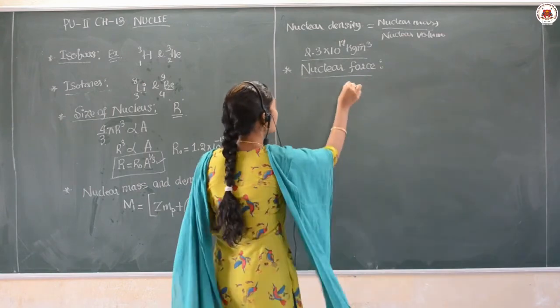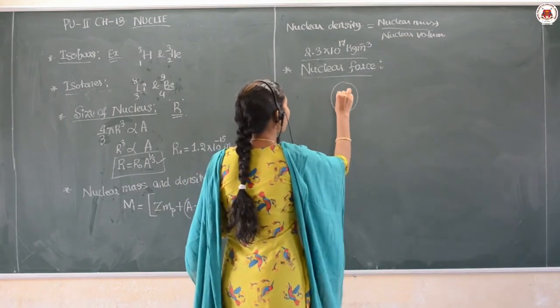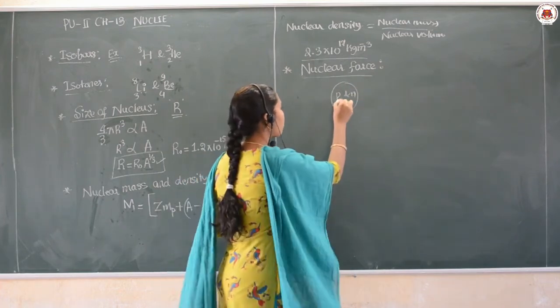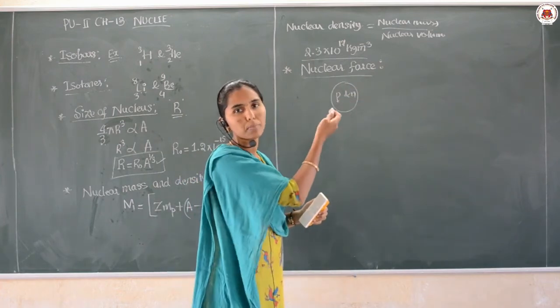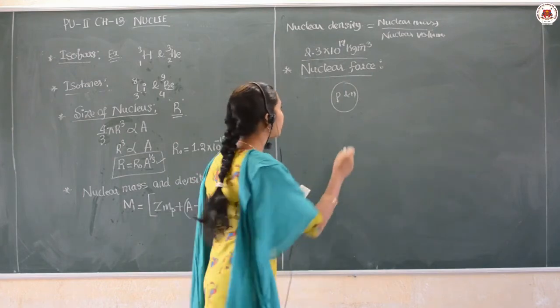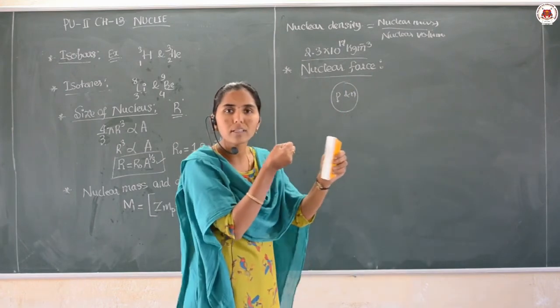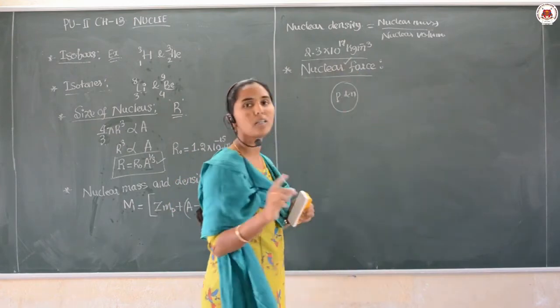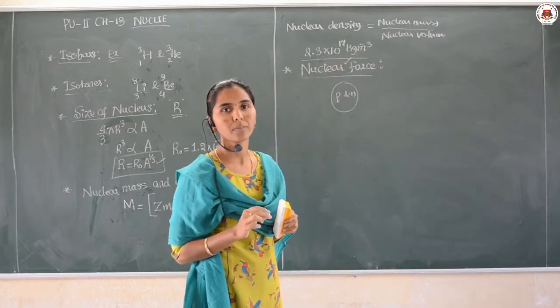See, as you see the nucleus, here what I told, proton and neutrons are present, and the mass of the proton is small compared to the mass of the neutron. But these two are held with the strong attractive force, that force only is called nuclear force here. Okay.